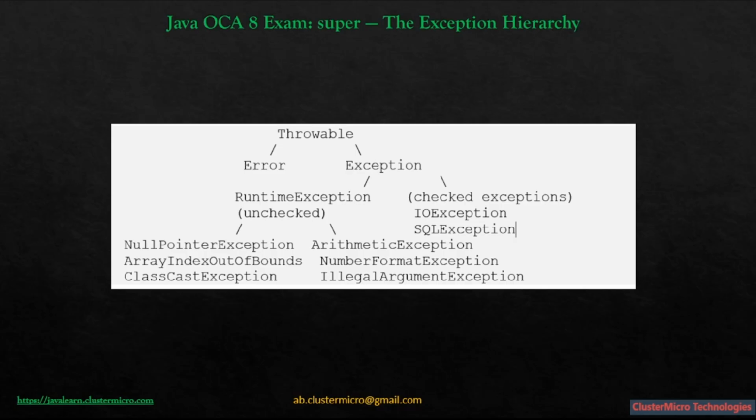So these are unchecked: RuntimeException and its subclasses, okay? They represent programmer mistakes, and things you should have prevented with better code. Java's position on this is the compiler will not force you to handle them, because the right fix is to write better code, not surround everything with try catch blocks. If you had to catch a NullPointerException everywhere, your code would be unreadable and the real bug would still be there, okay?